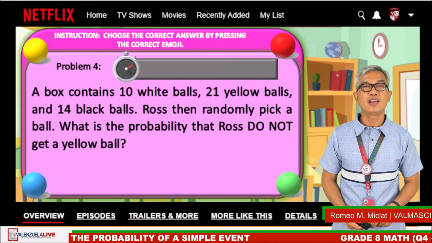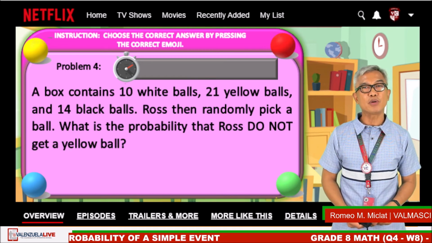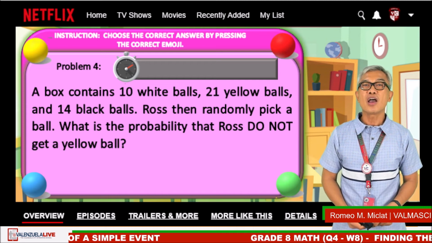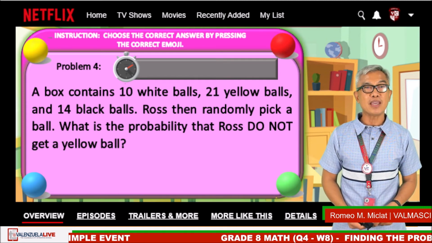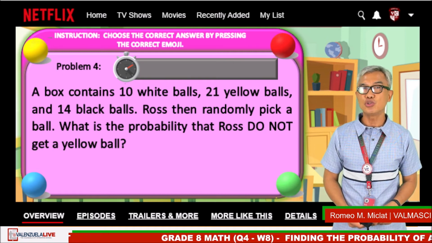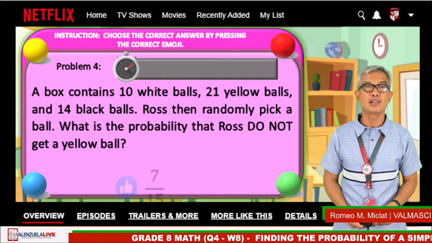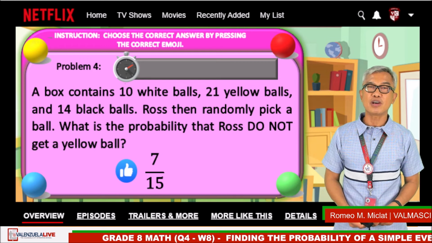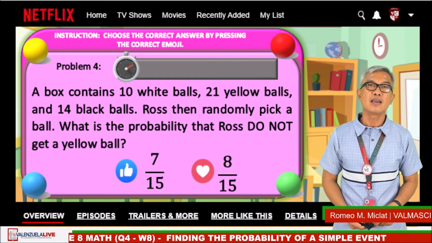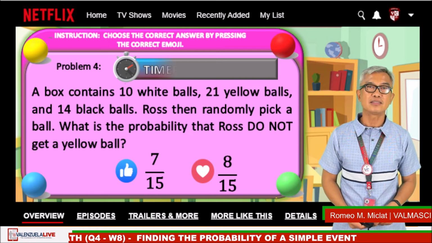Problem number 4. A box contains 10 white balls, 21 yellow balls, and 14 black balls. Ross then randomly picks a ball. What is the probability that Ross does not get a yellow ball? Like emoji is 7 over 15. Heart emoji is 8 over 15. Timer starts now.